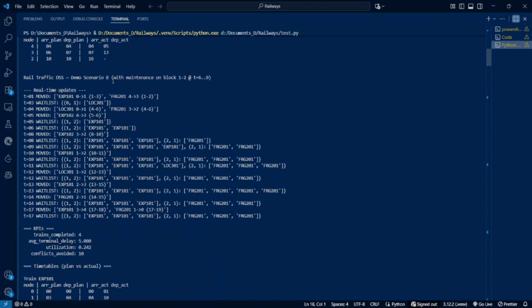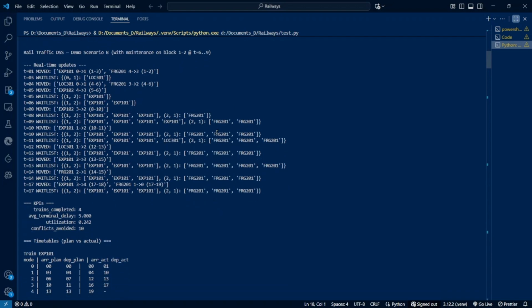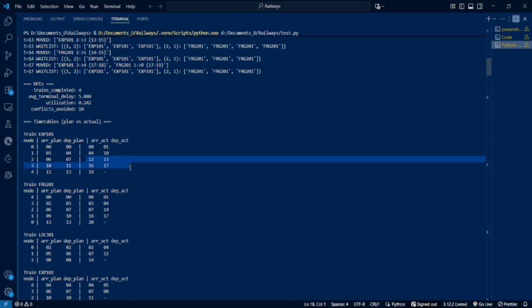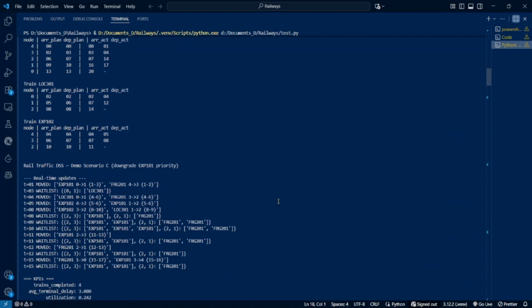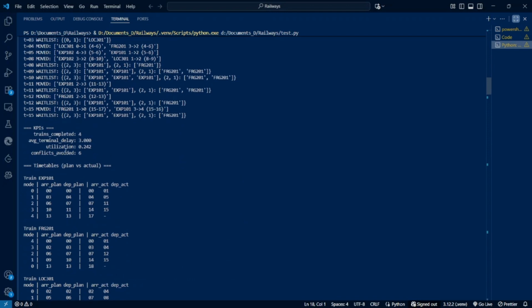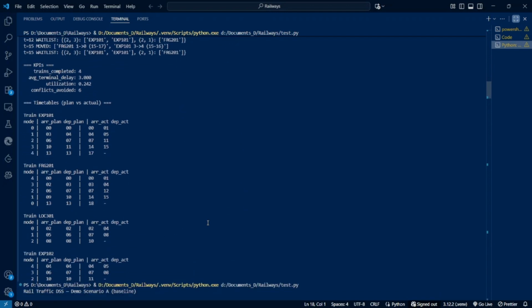Then in the second scenario, there is maintenance on block 1 to 2 at time 6 to 9. Meaning at timestamp 6 to 9, there is maintenance on block 1 to 2. That's why at that time some trains are delayed, as we can see in the actual arrival and departure times of these trains. And in the last scenario, scenario C, we are downgrading the Express 101 priority. So Express 101 is moved to second priority, and Local 301 is moved above. Here 6 conflicts were avoided, and the system works in the same way that I just described.